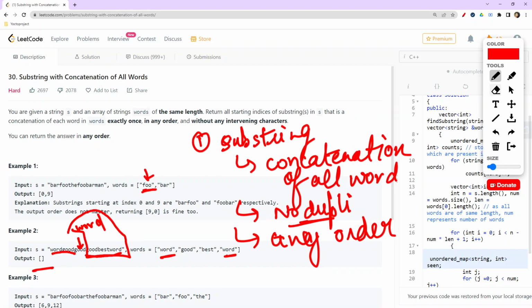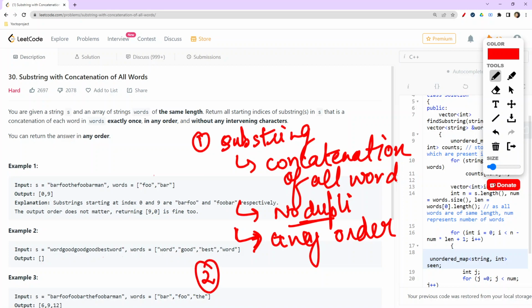Okay, so this was about the substring. Substring is done. We are required to get a substring, and now comes the part that we need to store the indices. That is the starting indices of the occurrence of the substrings in the input string which is given to us. So how can we do this?